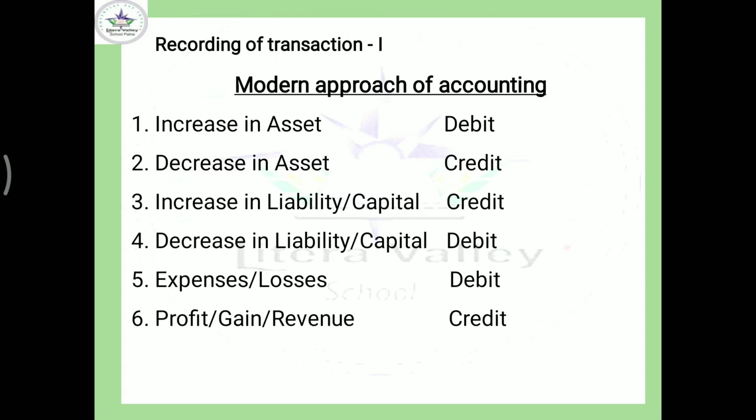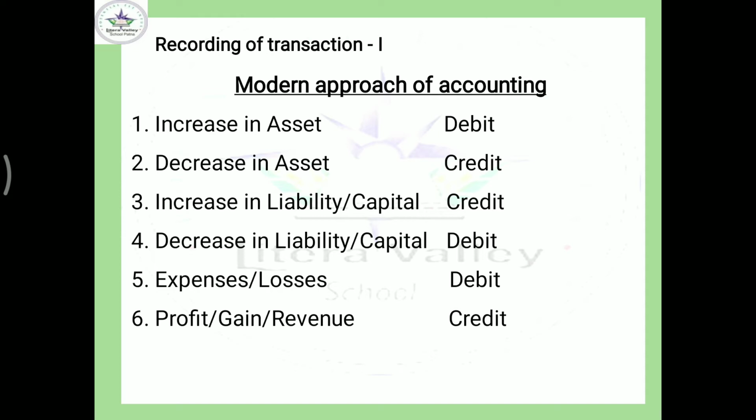In the same context, you are also able to recognize an increase in liability and capital, as well as a decrease in liabilities and capital, with the previous examples. So here is the modern approach of accounting. I'm not going into the history of accounting, modern approach and traditional approach, just to see how it appears on a screen. You can notice, you have to note it.